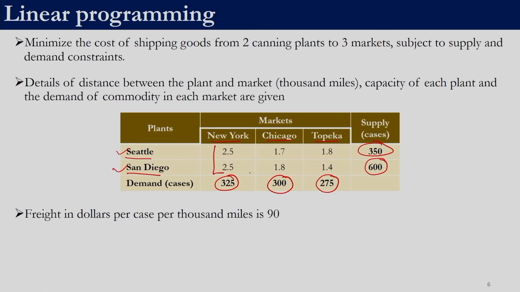These values are the distances between the plant and the market in thousands of miles. The optimization problem is that we need to satisfy the demand at these three places, New York, Chicago and Topeka, by shipping either from Seattle or San Diego. So, the optimization problem is to ship cases from the plants to the markets such that the demand is satisfied at all the three markets, the supply constraint is not violated, and the total cost involved in transportation is minimum. The freight cost is given and the distance is known. That is the optimization problem over here.